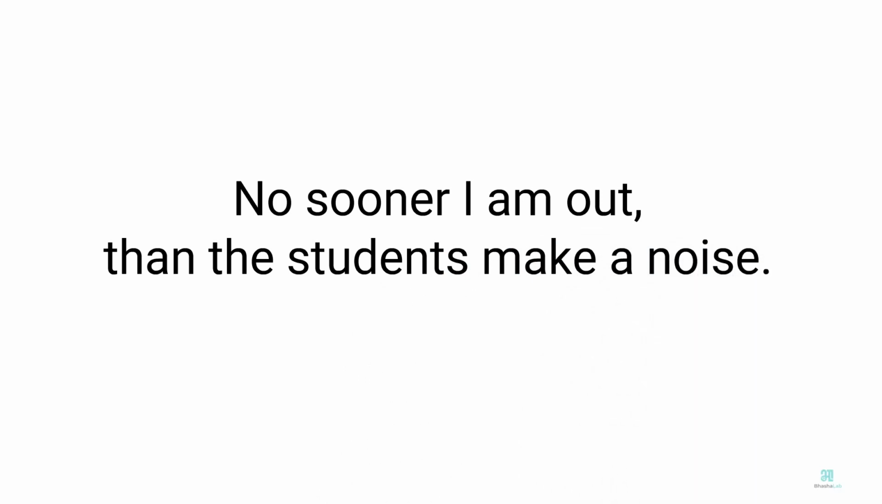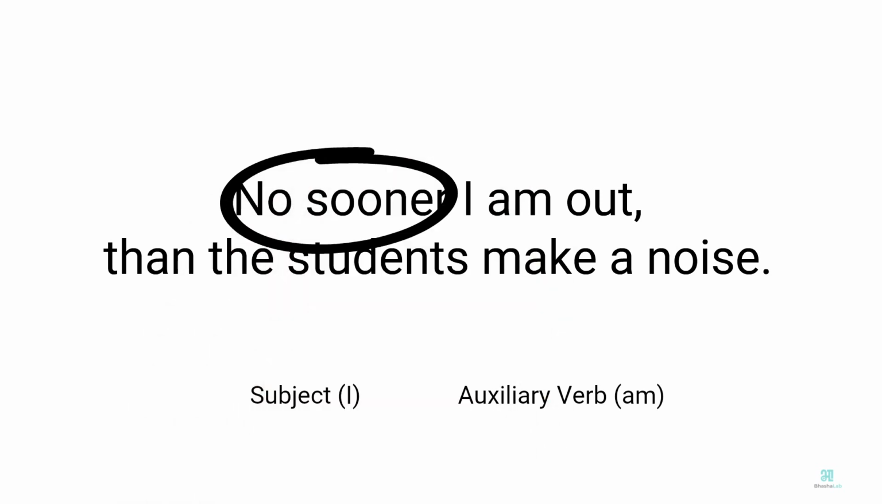At first glance, the word order may seem correct, but there's a specific rule we need to follow when using "no sooner." The rule states that when we use "no sooner," we need to invert the subject and the auxiliary verb in the second clause. Let's apply this rule to our sentence that appeared in the exam.